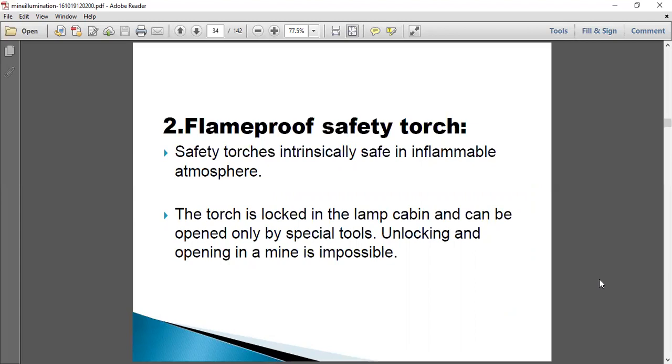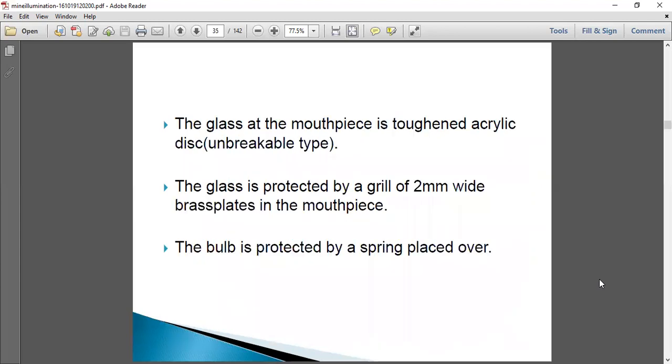So the flame-proof safety torch is generally locked in the lamp cabin and cannot be opened wherever we want. Unlocking and opening in a mine is impossible. This can be opened only by using a special kind of tools. The glass at the mouthpiece is a tough acrylic disc, which is generally unbreakable type. The glass is protected by a grill of 2 wide brace plates in the mouthpiece.